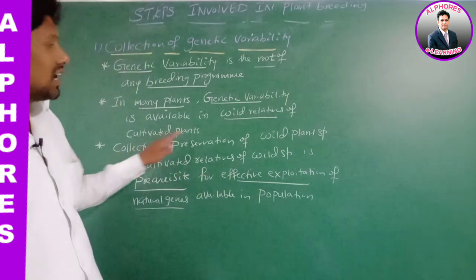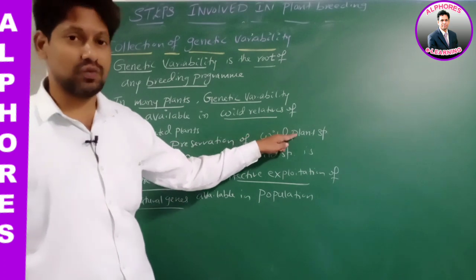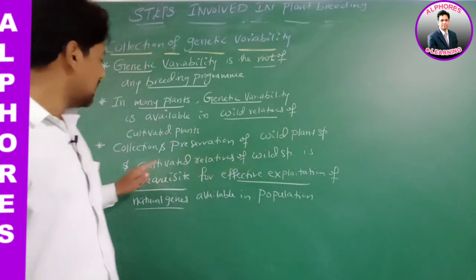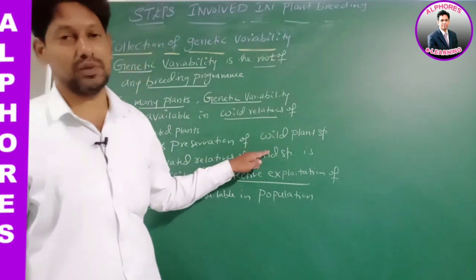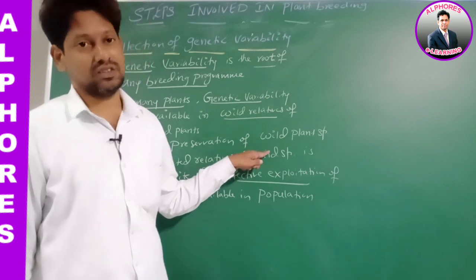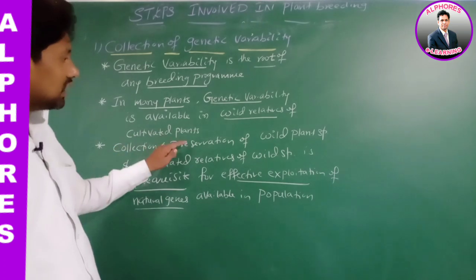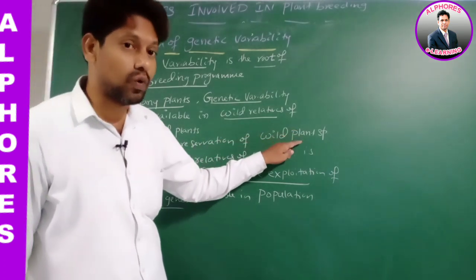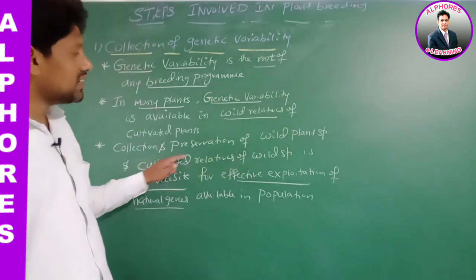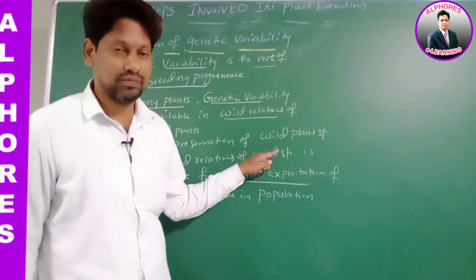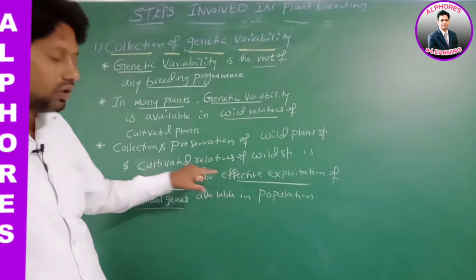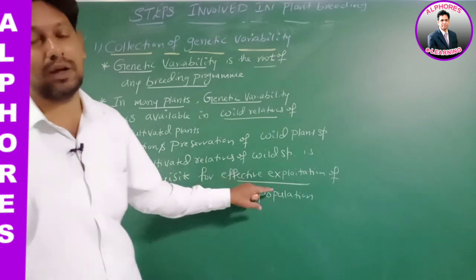We have to collect and preserve wild plant varieties, species, and cultivated relatives of wild species. If this is done, then only we can effectively exploit the natural genes available in a population.